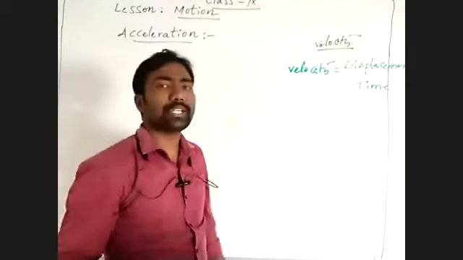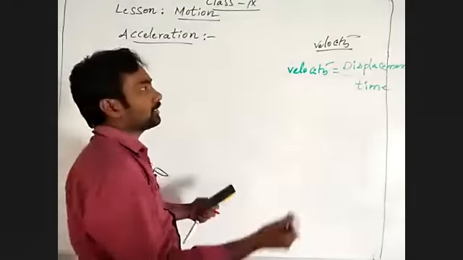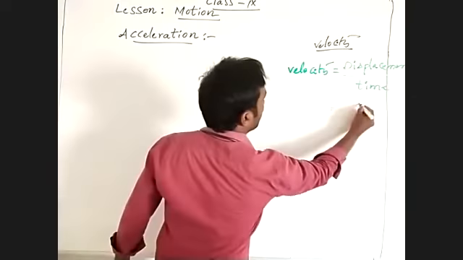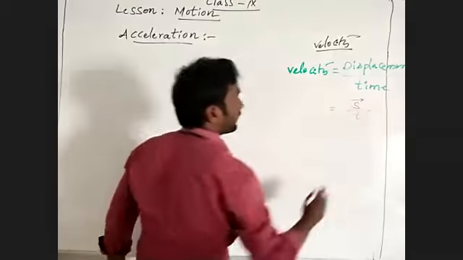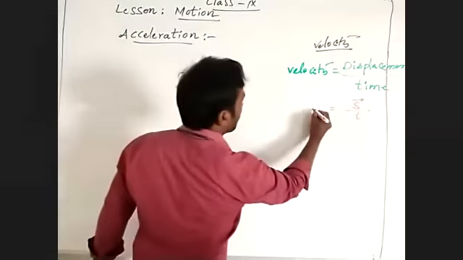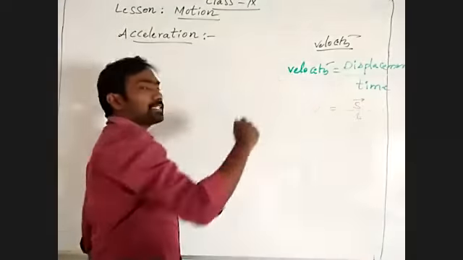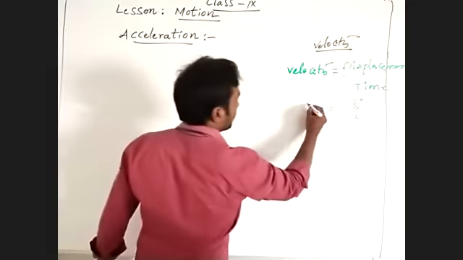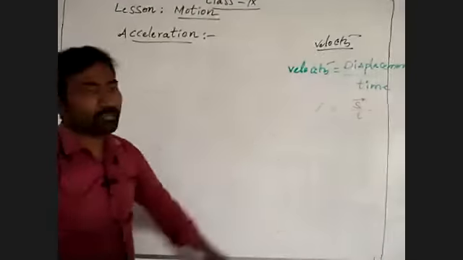So displacement is a vector quantity, shown by an arrow mark, and time is t. Velocity is shown by the symbol v. Displacement is a vector quantity, so velocity is also a vector quantity, v with arrow mark.